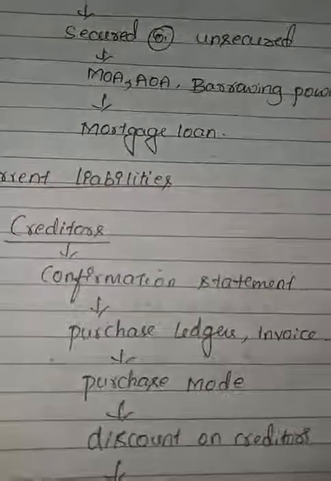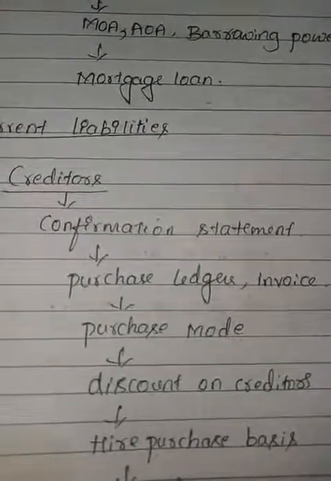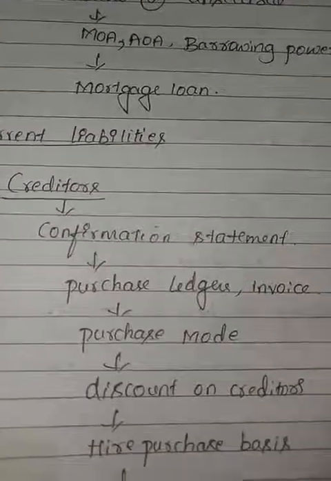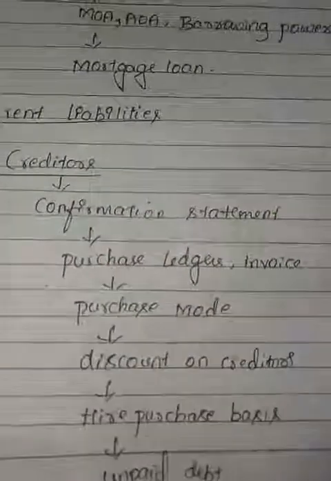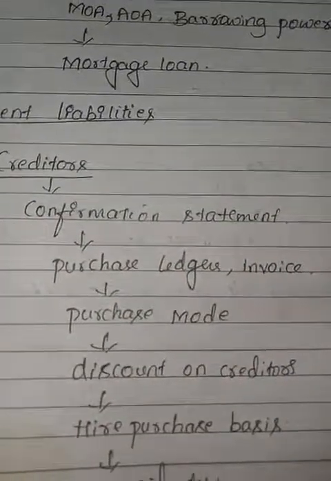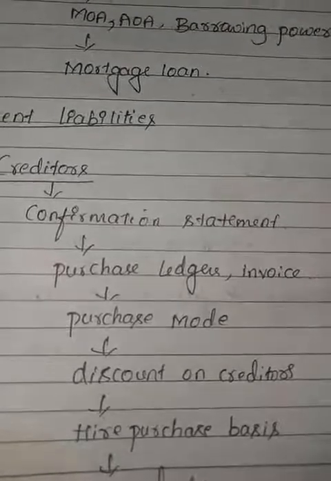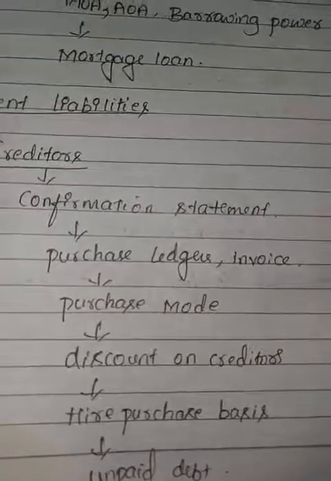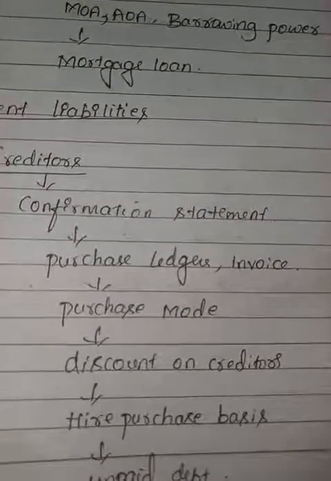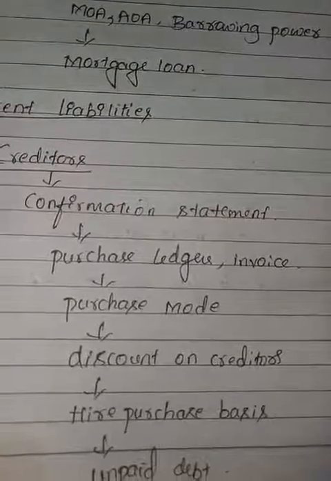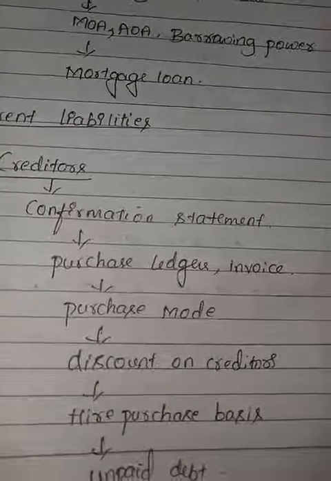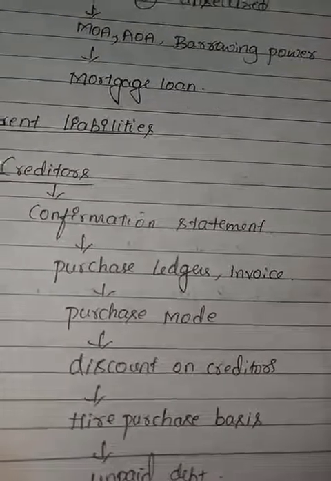If the company has purchased any goods on a hire purchase basis, the auditor should see that the conditions of the agreement are properly complied with. Also, if any debt is found unpaid for a long time, an inquiry should be made, since it is possible that instead of being paid to the creditor, the amount has been misappropriated. The auditor verifies that.